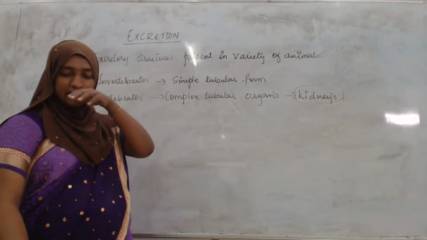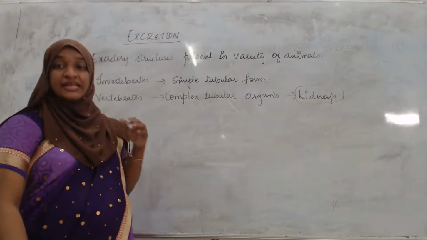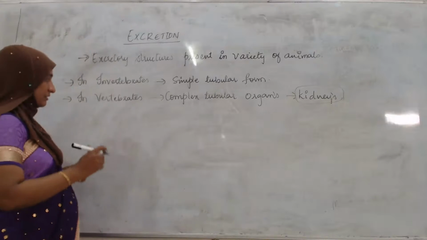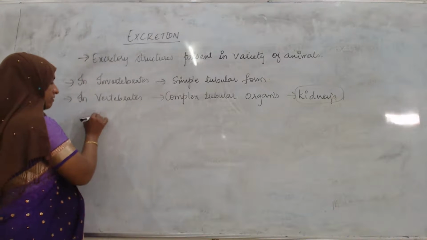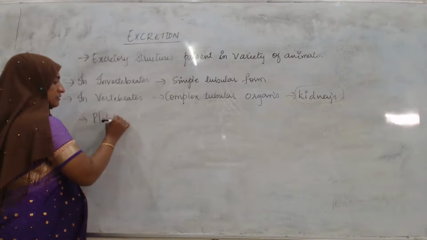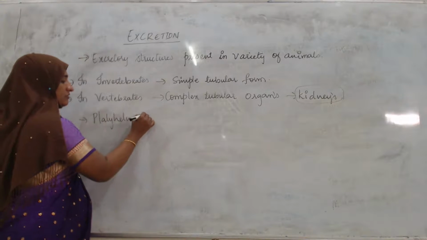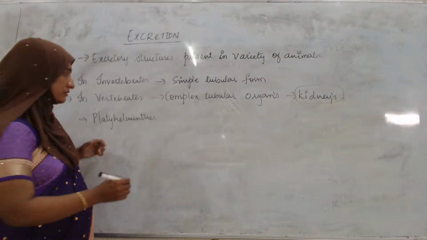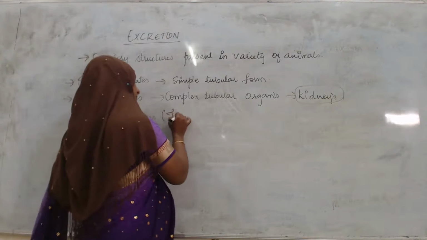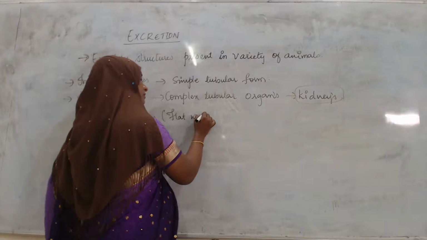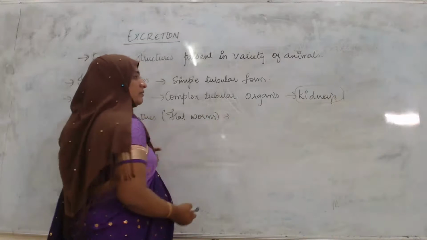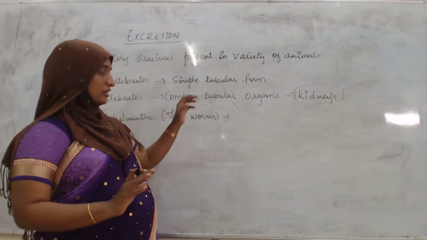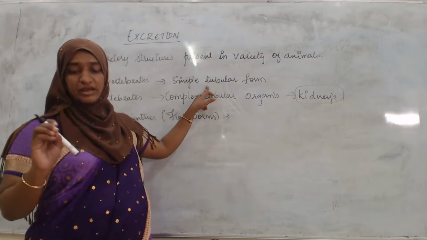Now in invertebrates, I will tell you some examples. In platyhelminthes, that is flatworms, there is no presence of kidneys, but there are some simple tubular forms.